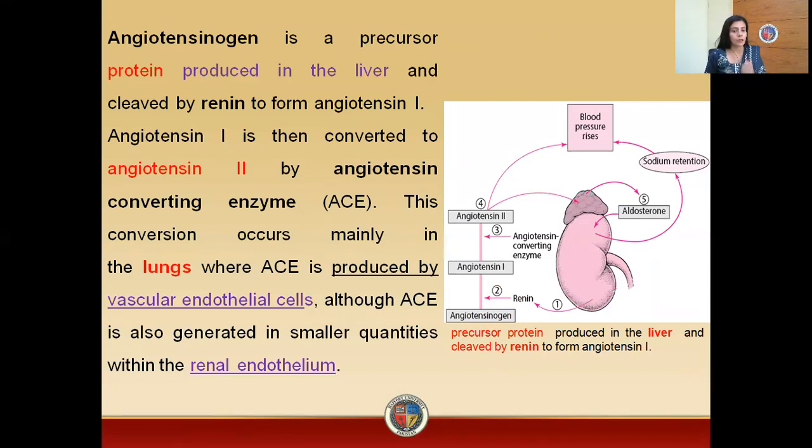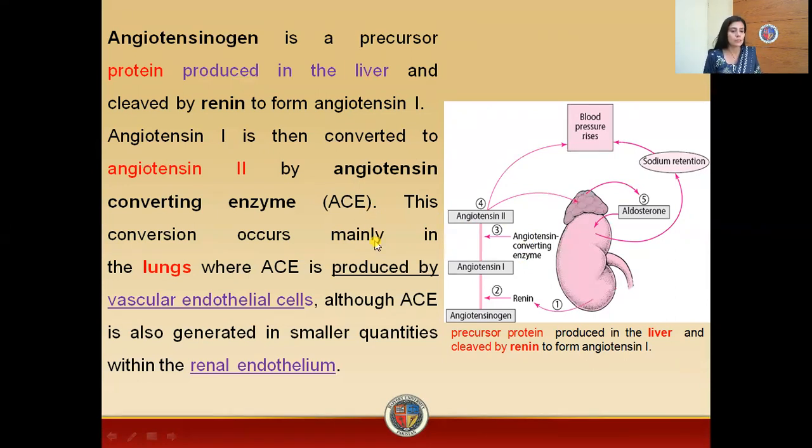Now after getting angiotensin 1, we will get angiotensin 2. How is angiotensin 1 converted into angiotensin 2? This conversion requires an enzyme that is located in the lungs and the kidneys. The name of this enzyme is ACE, that is angiotensin converting enzyme. ACE: A for angiotensin, C for converting, E for enzyme.